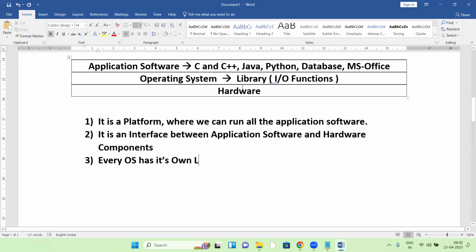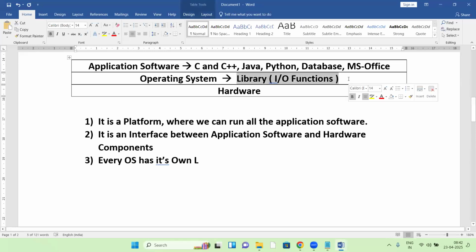In Java we are going to discuss the independent of platform feature. Java is independent of platform. How did Java make us independent of platform? For this, we are going to discuss the OS library concept.